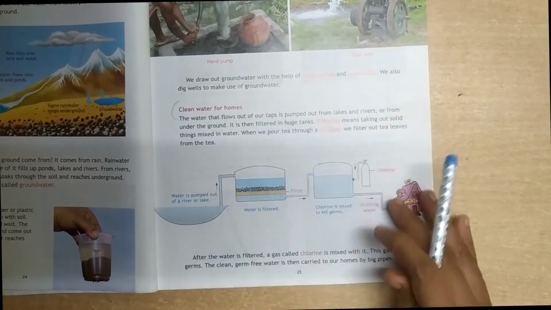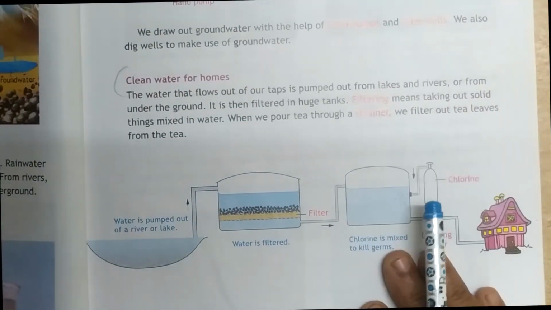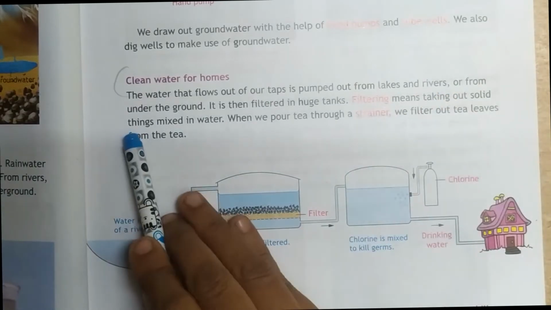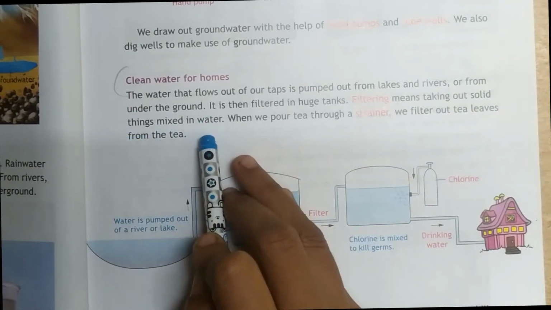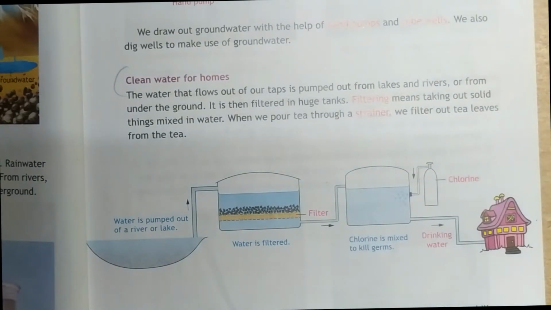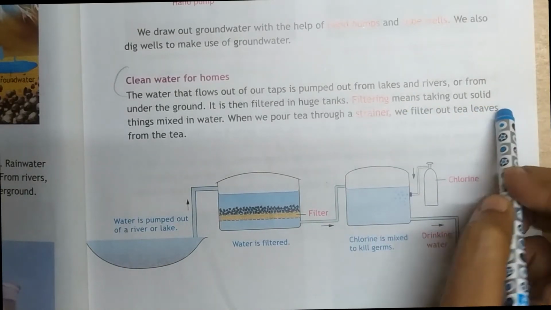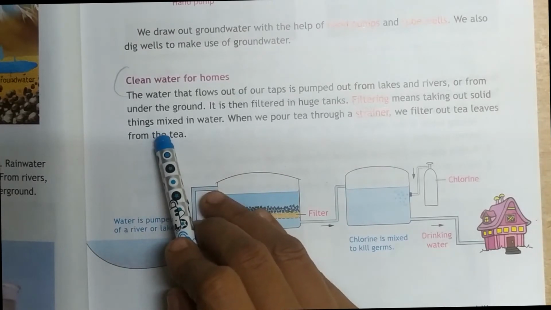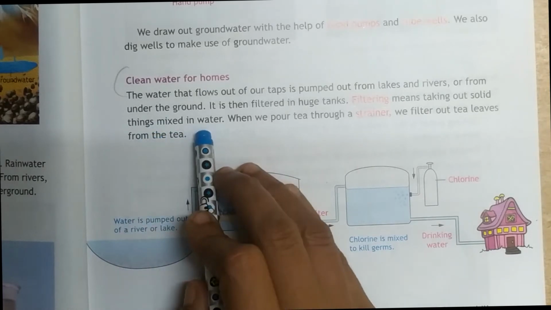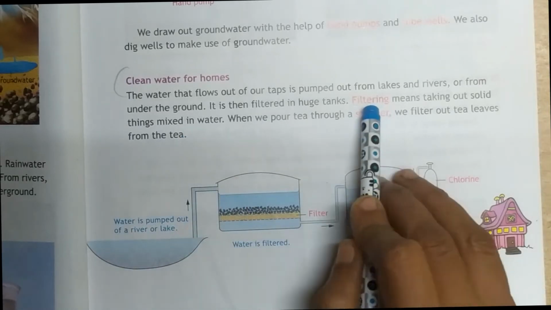Okay, it has been filtered in huge tanks. And what is filtering? Filtering means taking out the solid things which are mixed in water. Filtering is the taking out or removing of the solid particles, the unwanted things or solid things mixed in water. Removing it from water is called filtering.